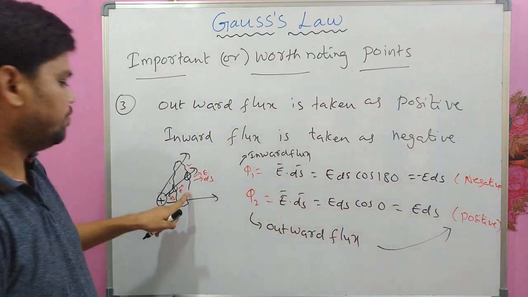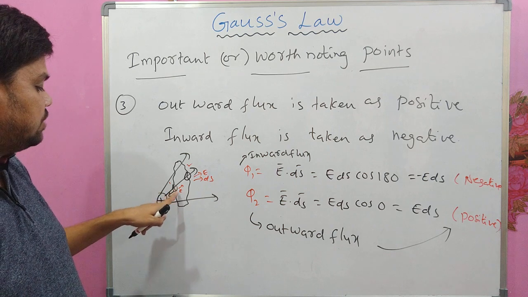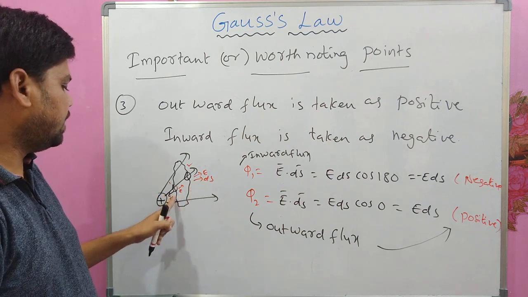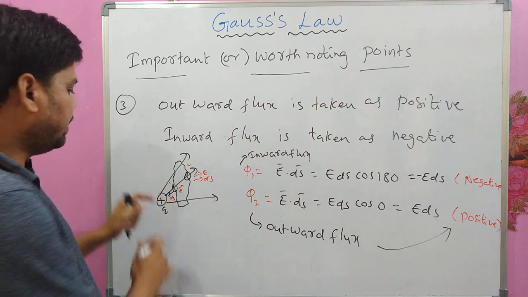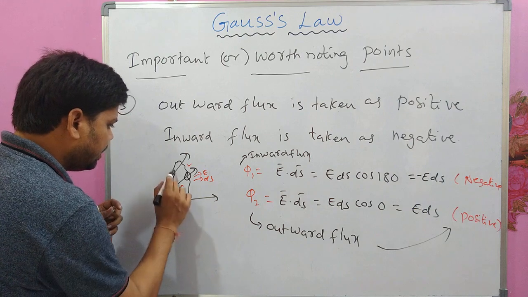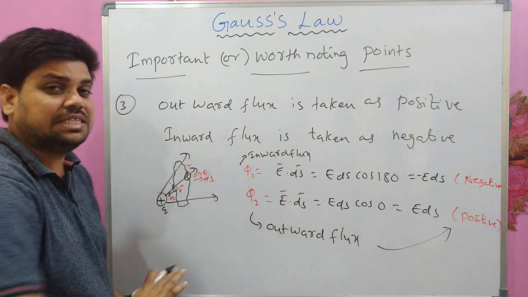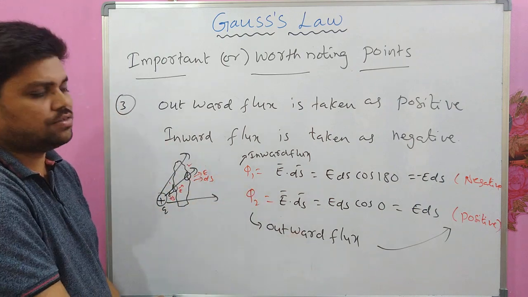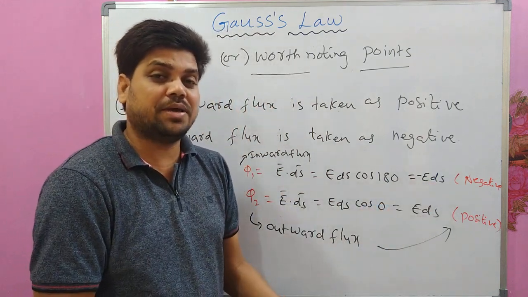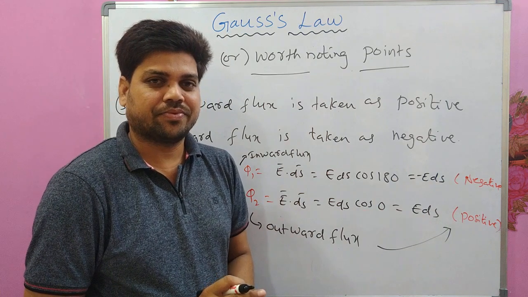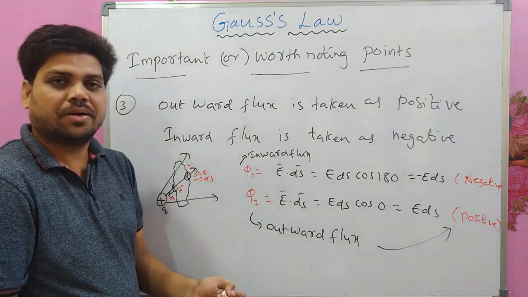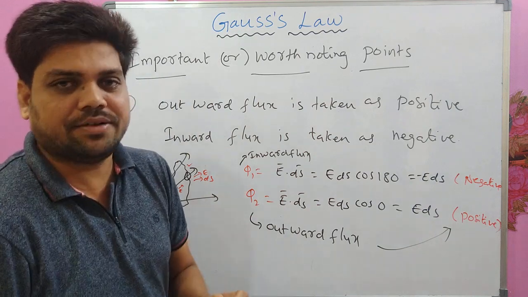Here it is 180 degrees, here it is 0 degrees. Everywhere you will see that one is outward and one is inward, one positive and another negative in the same magnitude. The total electric flux will be 0. Net electric flux passing through this surface will be 0. That is a calculated one.